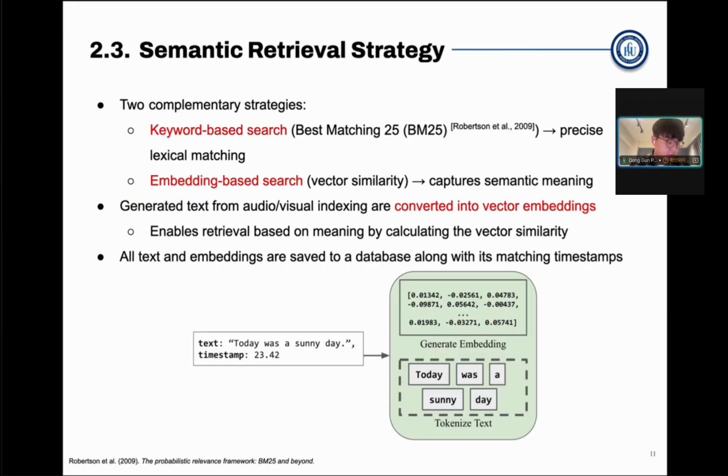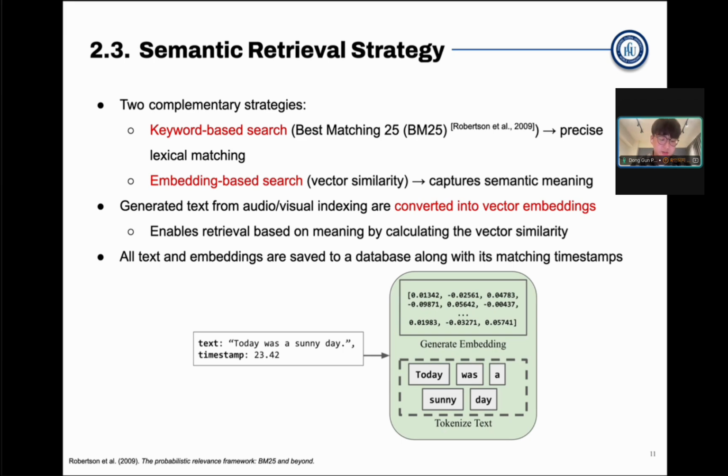So in our third and final core component of the semantic retrieval strategy, we employ two complementary retrieval strategies to facilitate effective search. First is a keyword-based approach using Best Matching 25, or BM25, for precise lexical matching. And second is an embedding-based approach using vector similarities to capture semantic meaning between the texts.